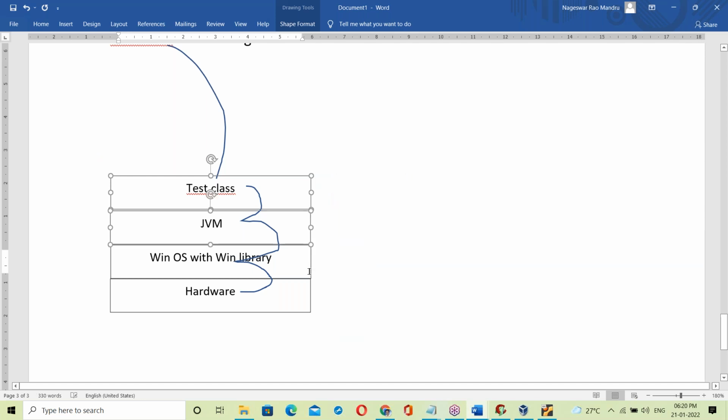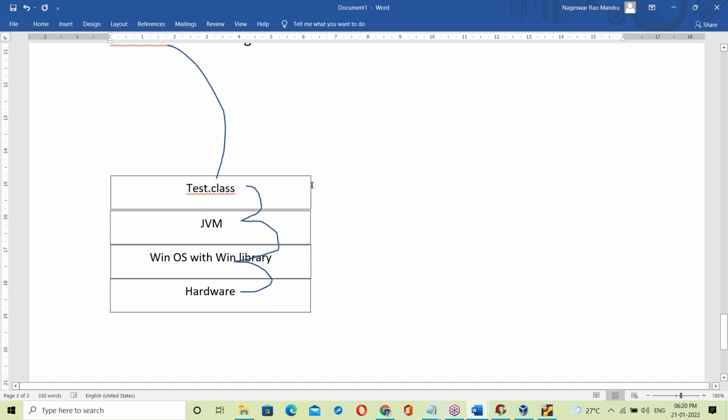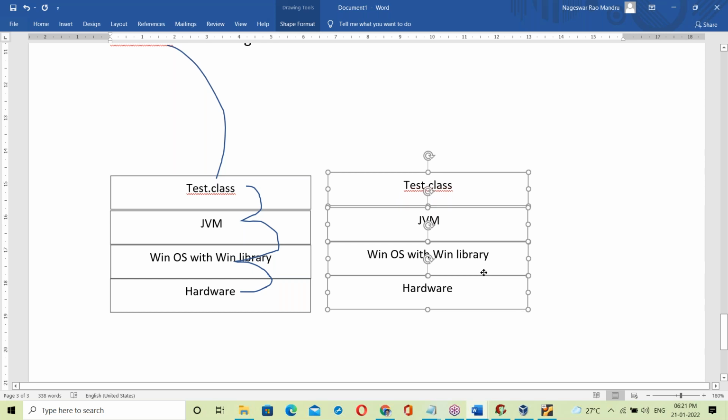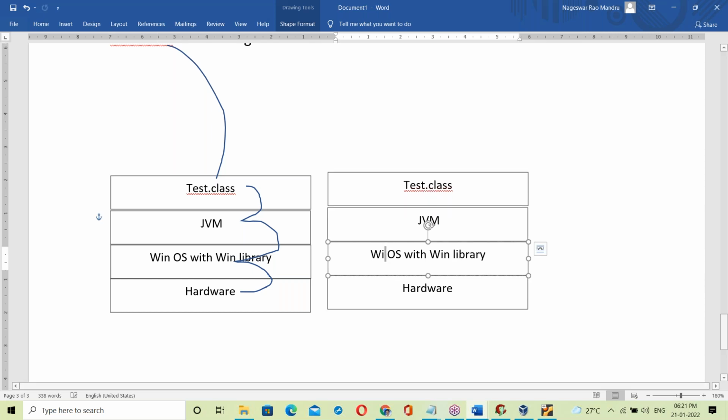Let us take another platform, the Linux platform, with the Linux library.